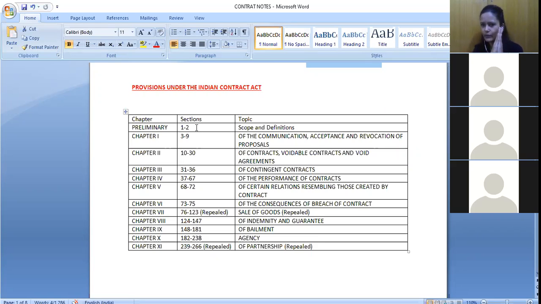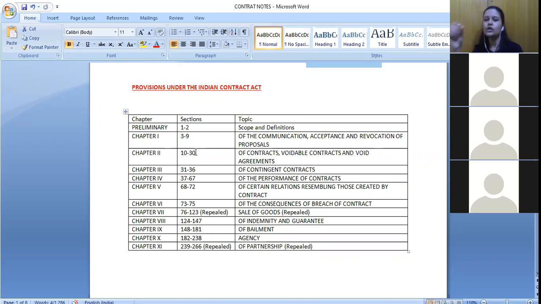Take for example, one question comes with regard to contingent contract: which section defines, or mentions the provisions regarding, contingent contract? One option they have given is something between sections 31 to 36, and the other options are, for example, sections 29, 27, 25, 26.